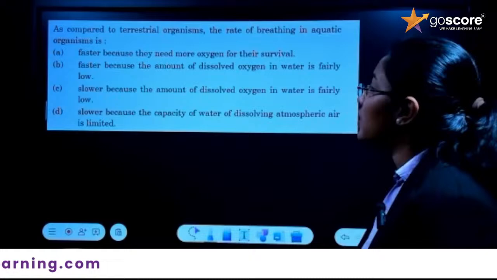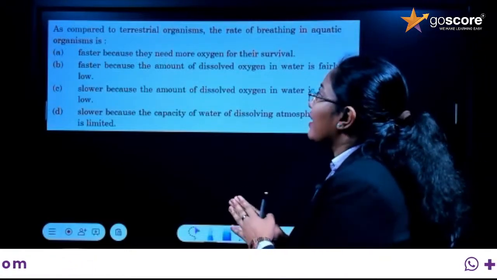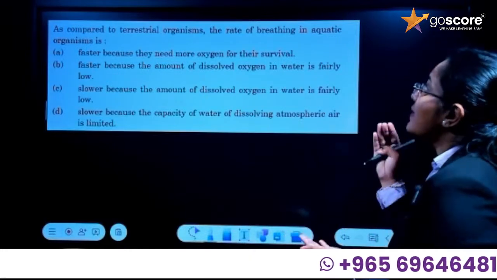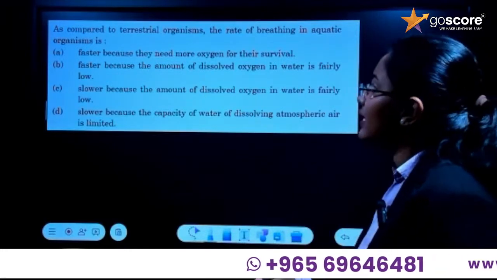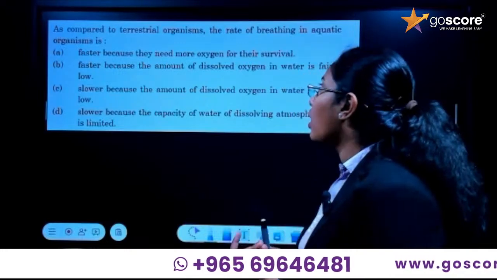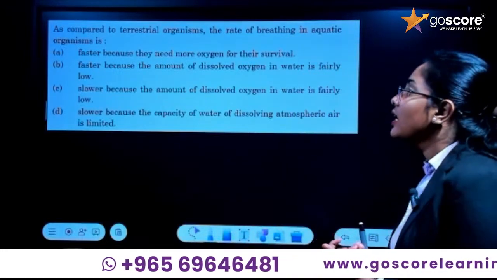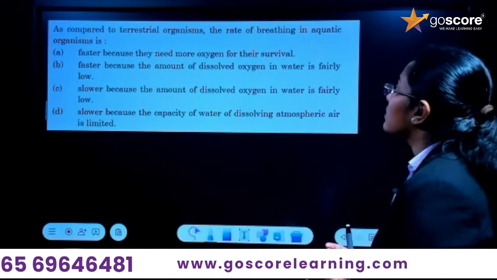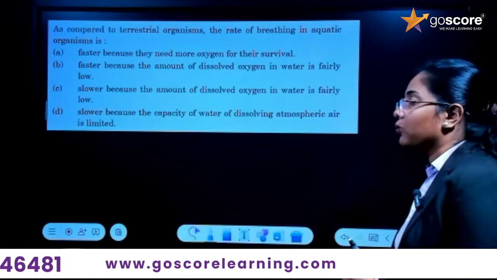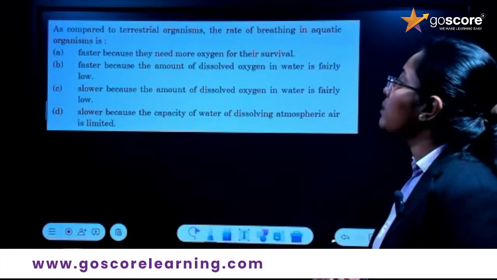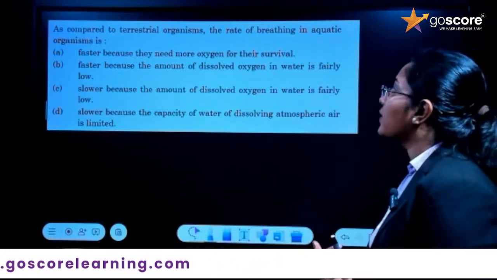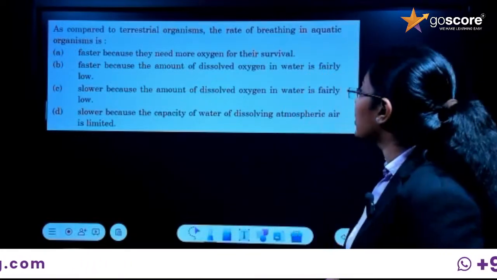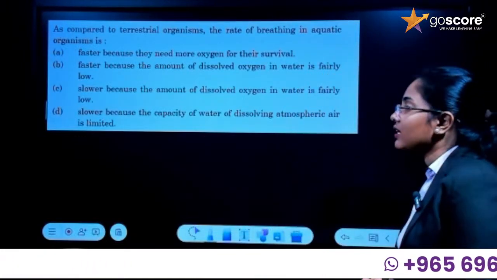So what is the first statement given here? The first statement indicates that breathing in aquatic organisms is faster because they need more oxygen for survival. Okay, so that is the first statement. Let's see the next: faster because the amount of dissolved oxygen in water is fairly low. Then the third statement: slower because the amount of dissolved oxygen in water is fairly low. Then: slower because the capacity of water for dissolving atmospheric air is limited.